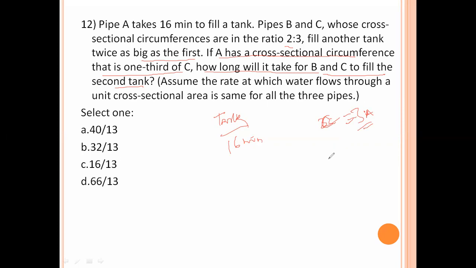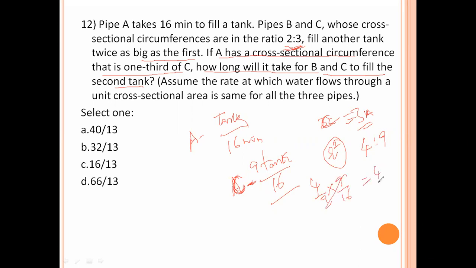But here we observe that the area of the circle is in the form of r squared. That means 3 squared, which is 9. So 9 tanks by 16 is the 1 minute work for C. B and C are in the ratio 2:3 in circumference, so their areas are in the ratio 4:9. So 4 by 9 parts of C's work is B's. So 9 by 16 gives 4 by 16, which is the 1 minute work of B.